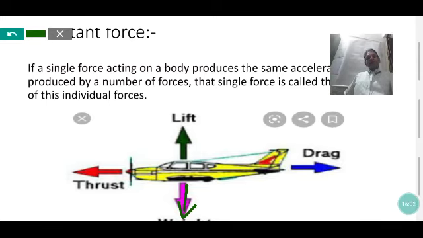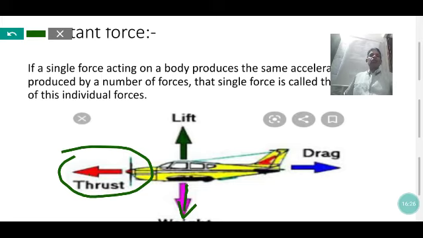and due to the reaction force, the aeroplane moves forward due to the thrust. Here the thrust is the resultant force due to which the aeroplane moves in the forward direction. These are the forces, and the resultant force, the moving of the aeroplane in the forward direction, is due to the several forces acting on it. That is given in the figure.